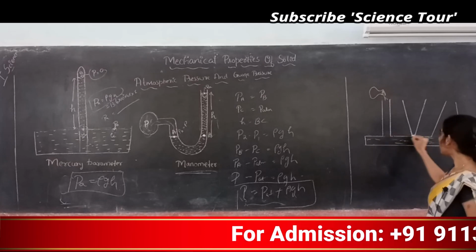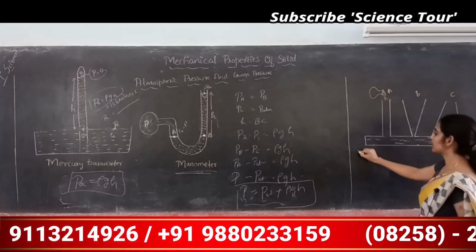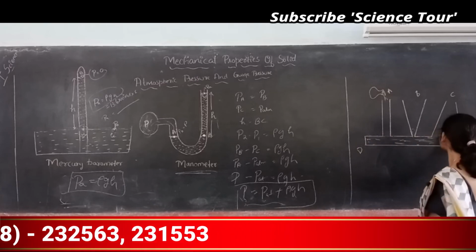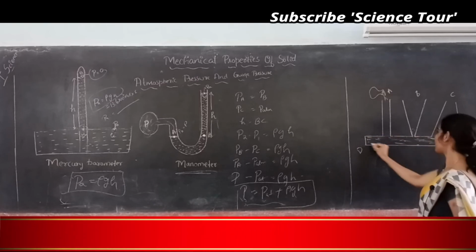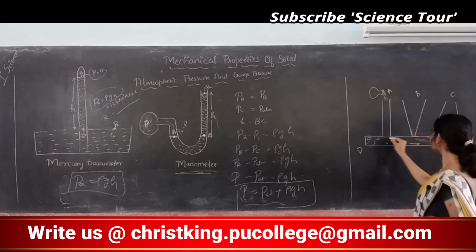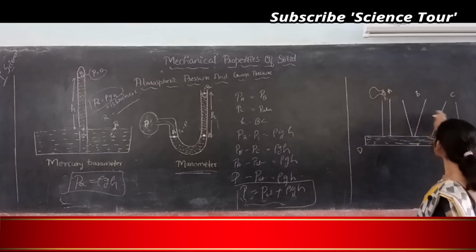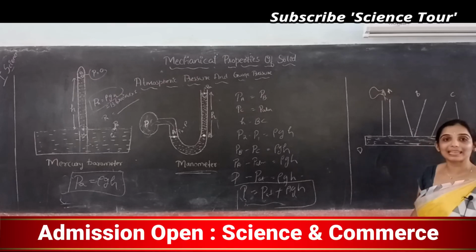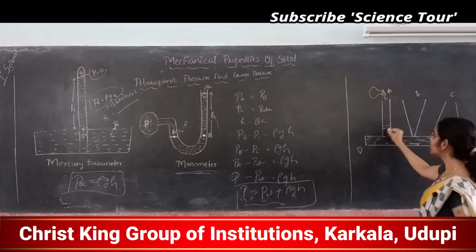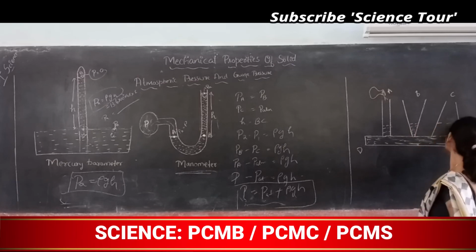Answer is all the cylinders will be filled. This is cylinder A, this is cylinder B, this is C, this is D. So when you pour, first D will be filled up to this height. First D will keep on filling up to this level. After that, all the A, B, C cylinders will be filled parallelly. So if the water is rising here in this cylinder, it will be raised here in this cylinder, and here in this cylinder.